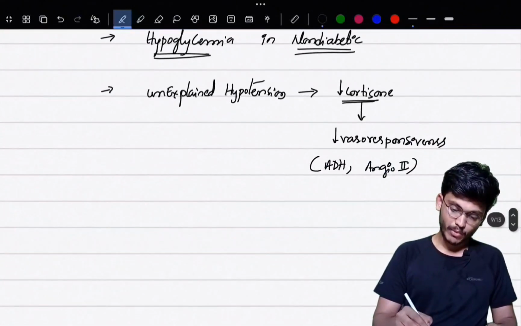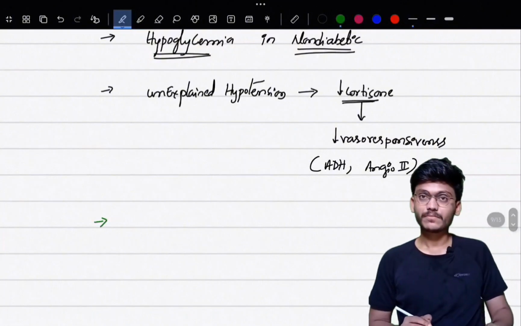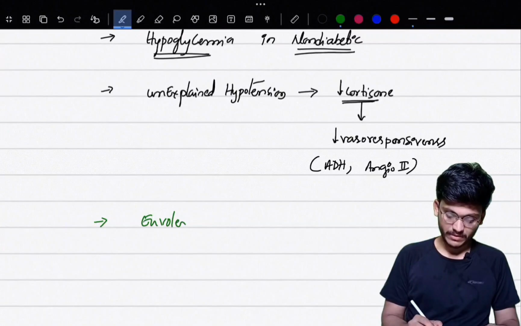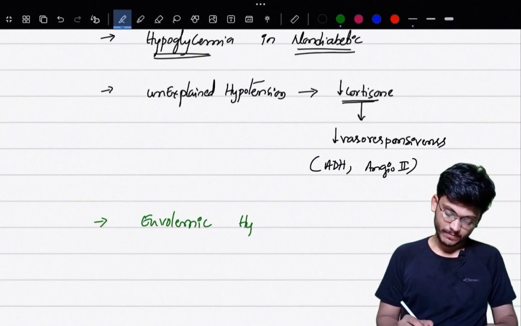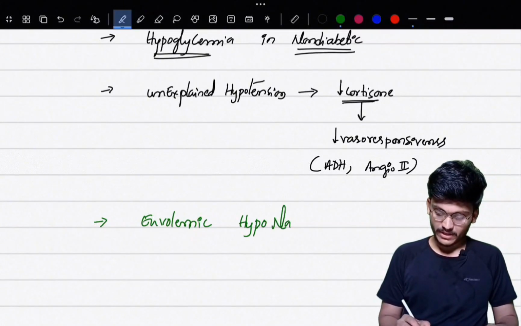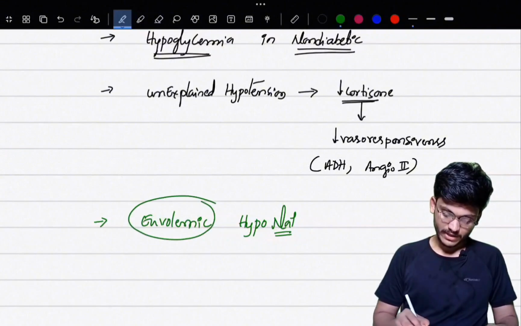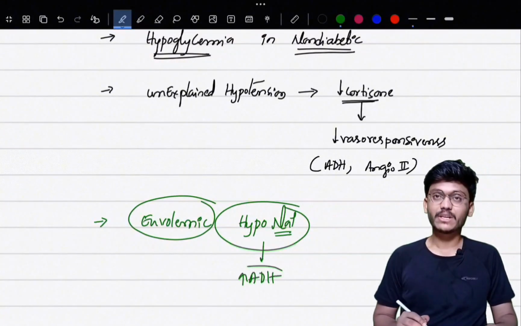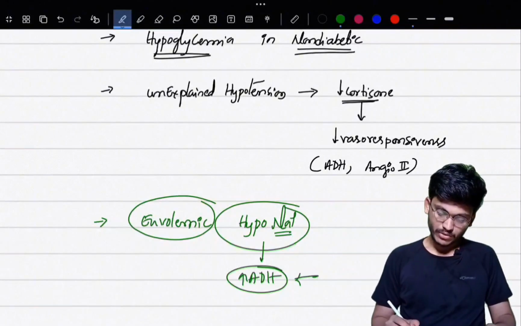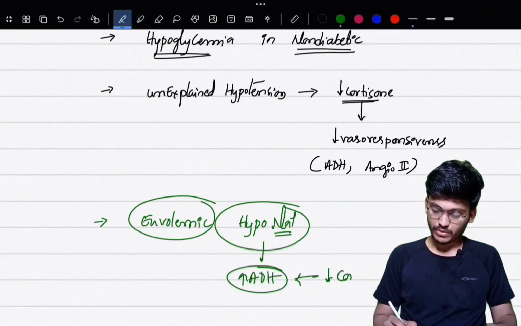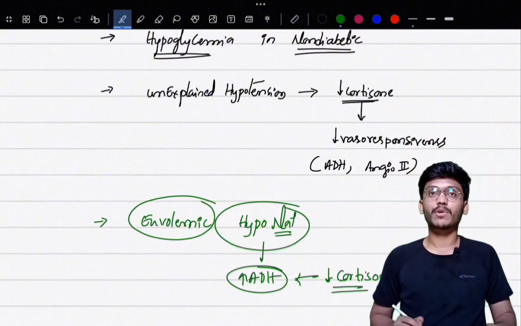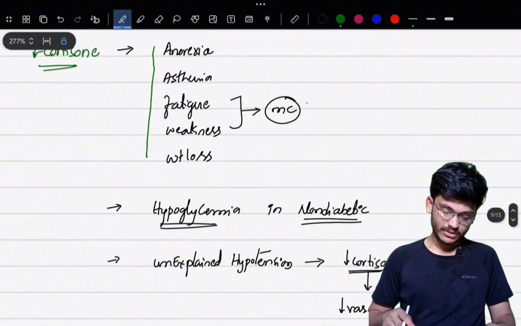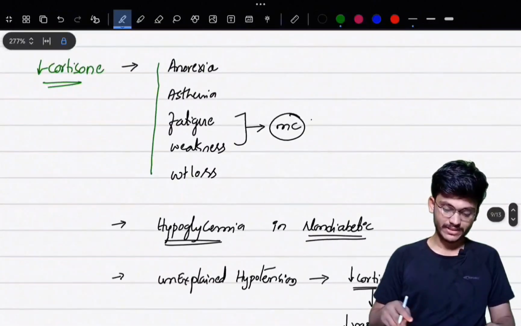And one more important finding because of decrease in cortisol is euvolemic hyponatremia. Why is it euvolemic hyponatremia? This is because of increased ADH production when there is a decrease in cortisol. In normal people, cortisol decreases ADH production. So when there is a decrease in cortisol, there will be increased production of ADH. So this will explain the symptoms and findings because of decrease in cortisol in Addison's disease.